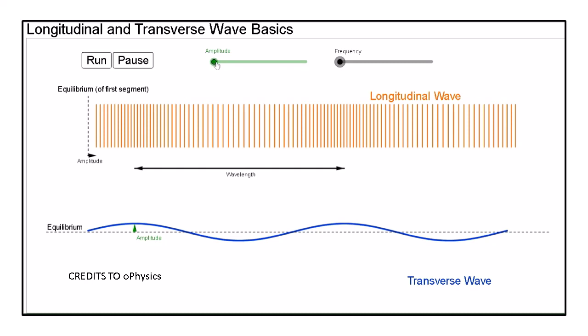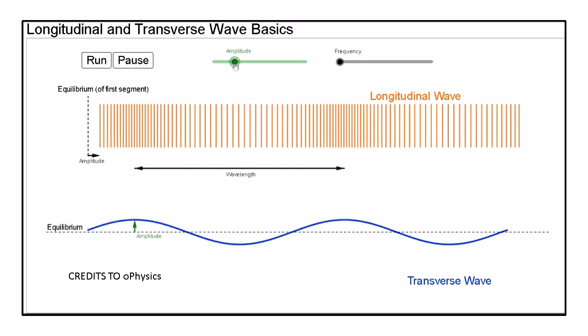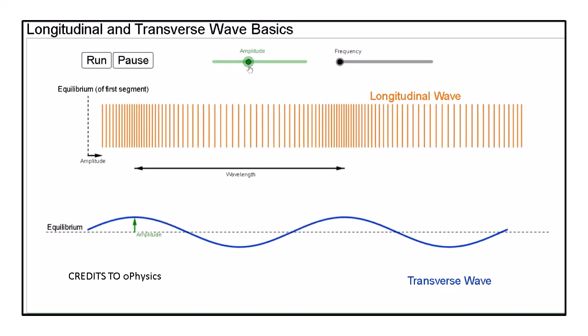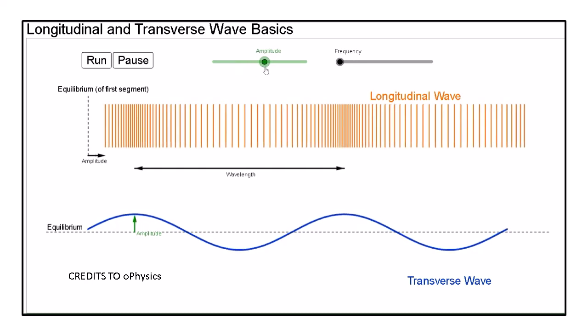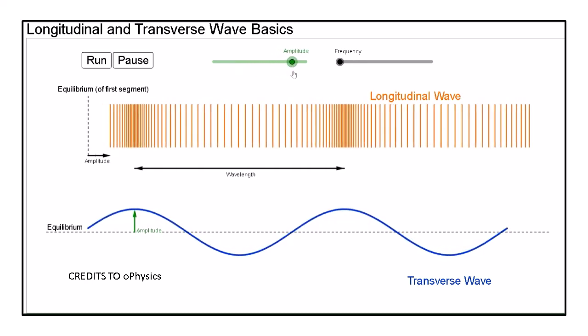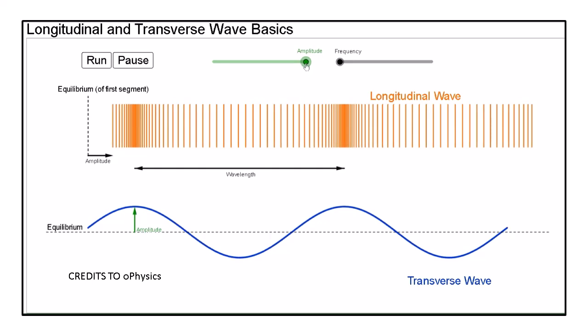On changing the amplitude value on this slider, you will observe the changes taking place in the longitudinal wave and in the transverse wave. The black pointer here will show you the variation of the amplitude in the longitudinal wave, while this green pointer will show you the variation in the amplitude for a transverse wave. So now on increasing the amplitude, please observe both the pointers as well as the changes taking place in the wave itself. Now this is the maximum value of amplitude.